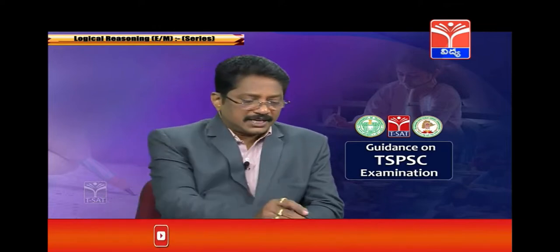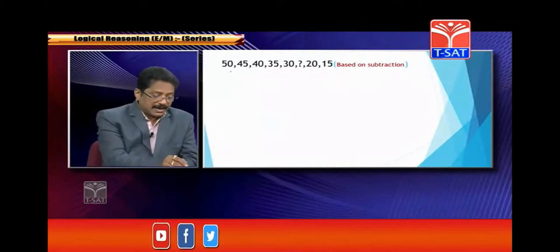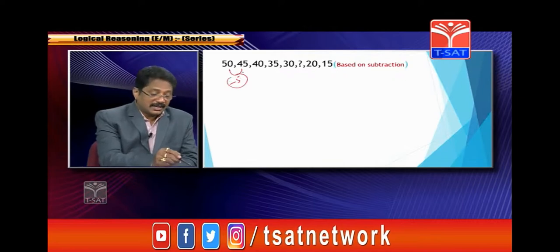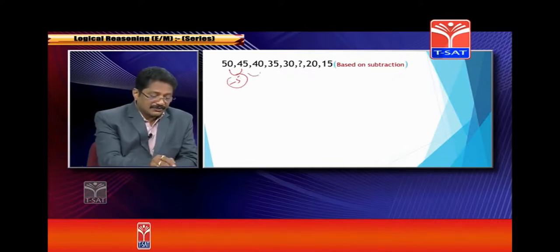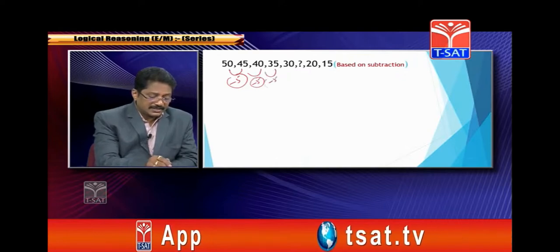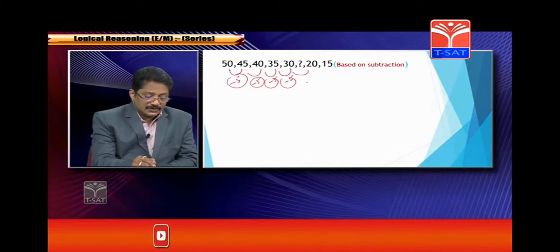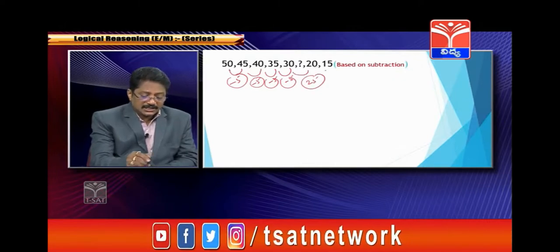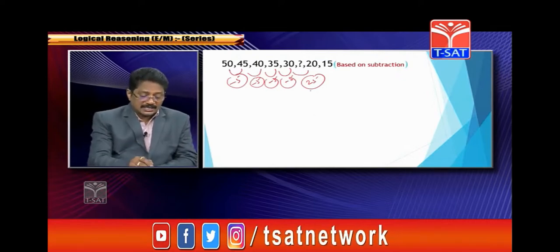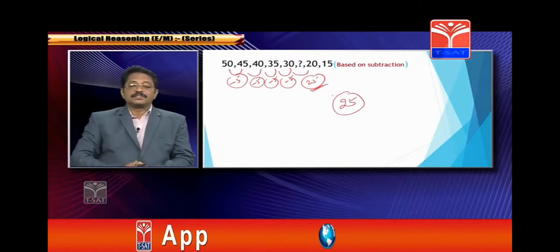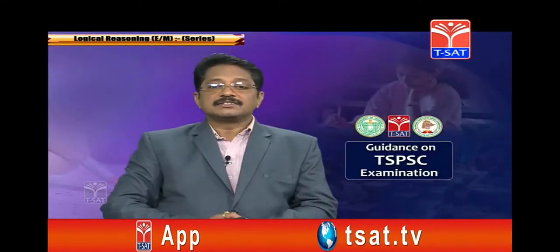Here, 50, 45. So 50 minus 5 is 45, 45 minus 5 is 40, 40 minus 5 is 35, 35 minus 5 is 30, 30 minus 5 is 25, 25 minus 5 is 20, 20 minus 5 is 15. So what is the required answer here? 25 is the required answer. This is based on subtraction.